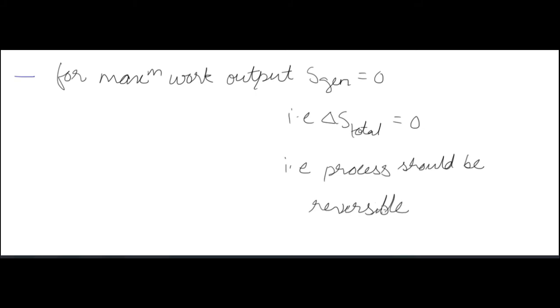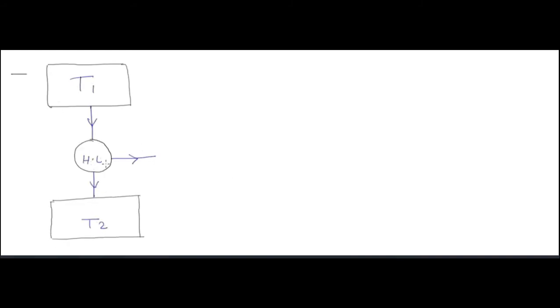Now we will always get the maximum work output in a reversible cycle, and in a reversible cycle entropy generation is equal to 0, meaning total entropy change is equal to 0 and the process will be reversible. Now we'll see a question of the W max.